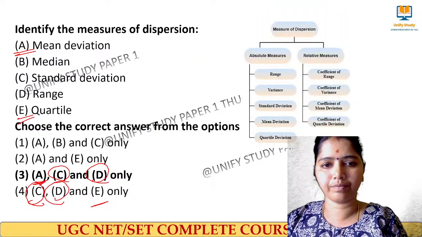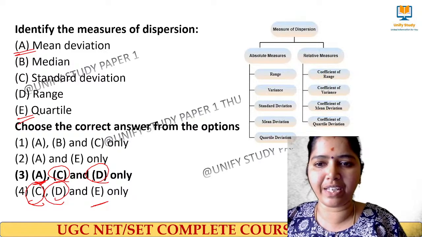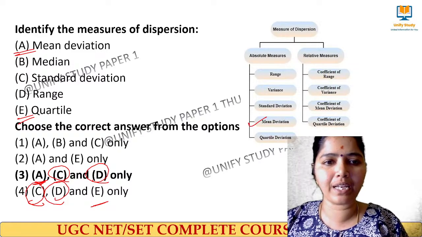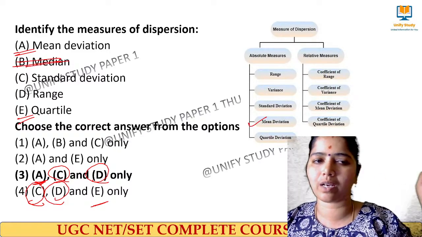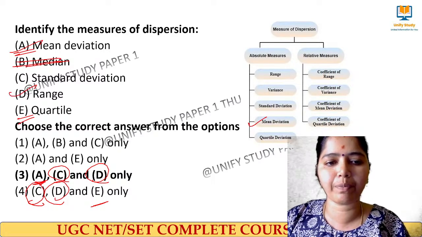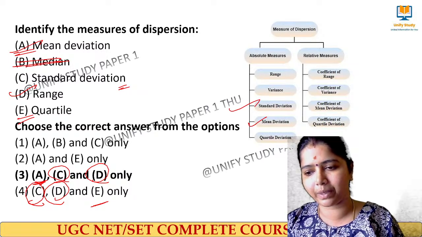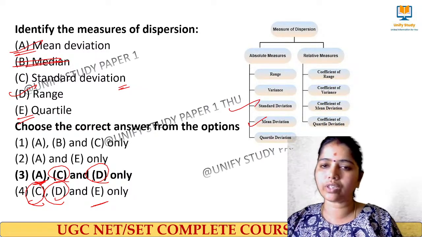Can you see? We have mean deviation. Median will definitely not be there because it comes under central tendency. Range will be there, A will be there, D will be there. And what about the standard deviation? Standard deviation will also be there. Am I clear? Note it down in your notebook.